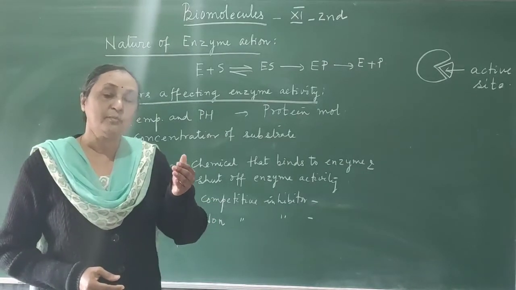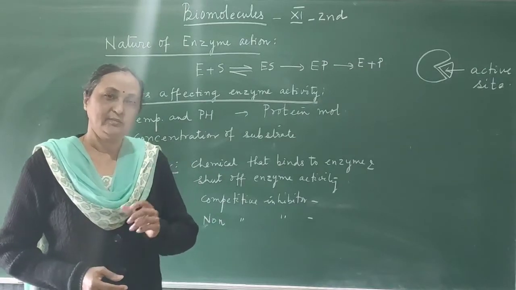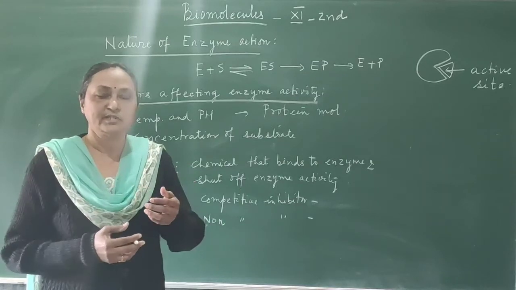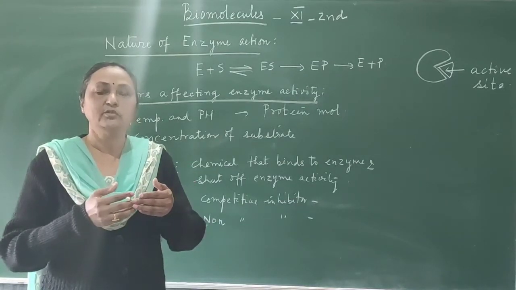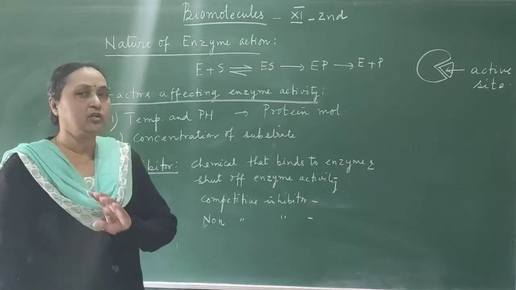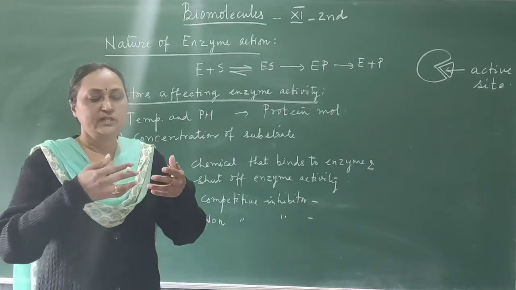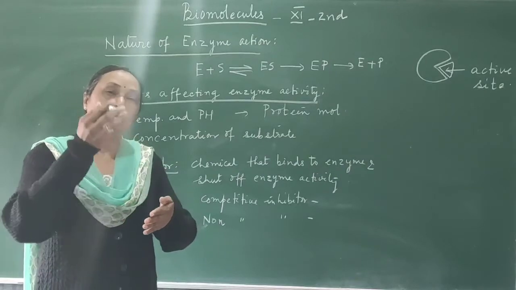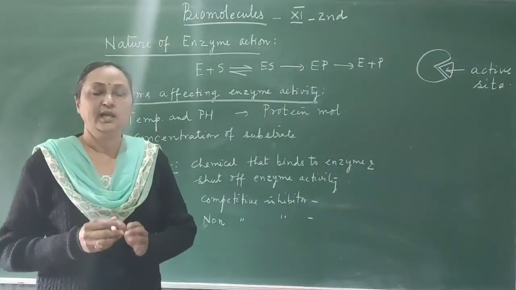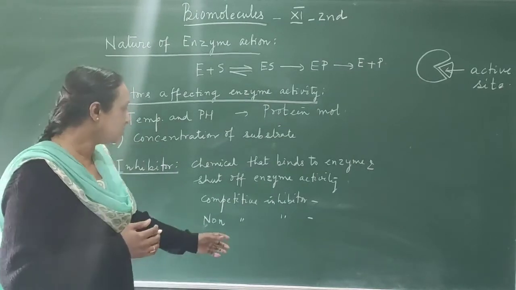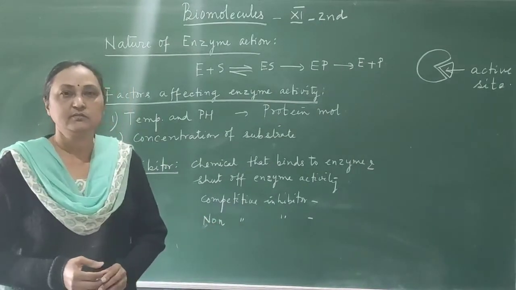A competitive inhibitor competes with the substrate, and if the inhibitor is stronger, it can bind to the active site, so that the substrate will not be able to bind to the active site and there will be no enzymatic reaction. And the non-competitive inhibitors do not compete with the substrate. The substrate binds to the active site, and these non-competitive inhibitors bind to the other side of the enzyme and interfere with the work of the enzymes. So these are called non-competitive inhibitors.